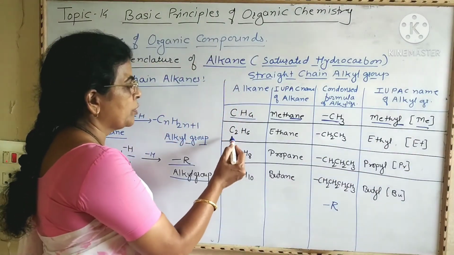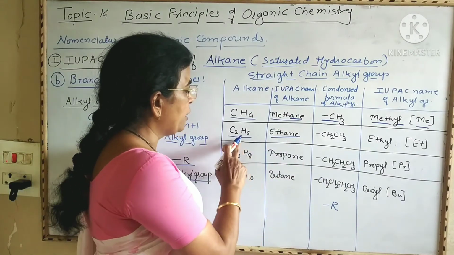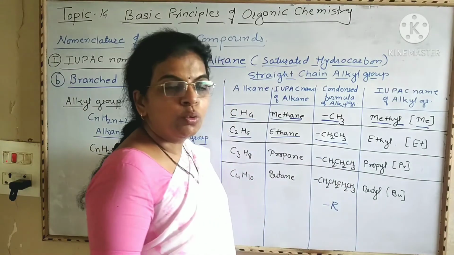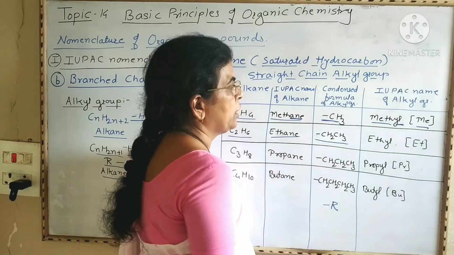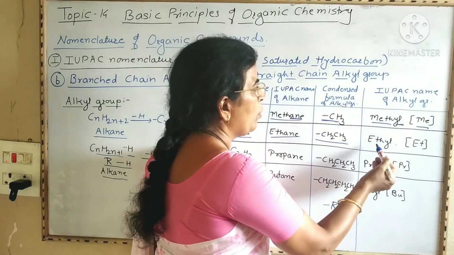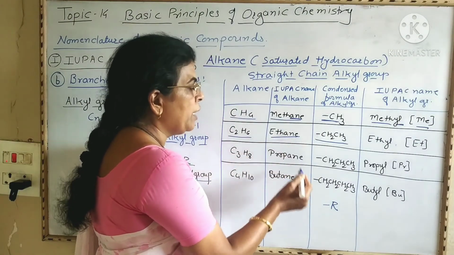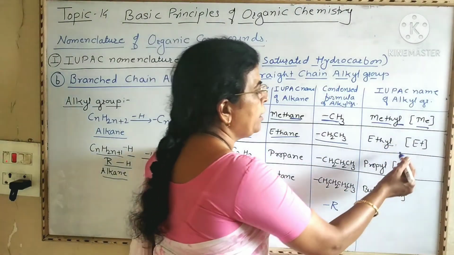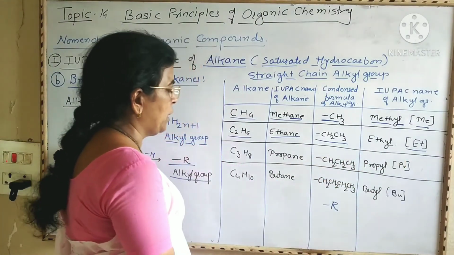Now second example, C2H6. This is ethane. Now when one hydrogen atom from ethane is removed, then the condensed formula of the alkyl group becomes CH2CH3, and it is written as dash CH2CH3 since one valency of the carbon atom is not satisfied. The IUPAC name of this alkyl group is ethyl. Replace the suffix ane from alkane by yl. It becomes ethyl, and it is abbreviated as Et. Or the short form of ethyl is Et.